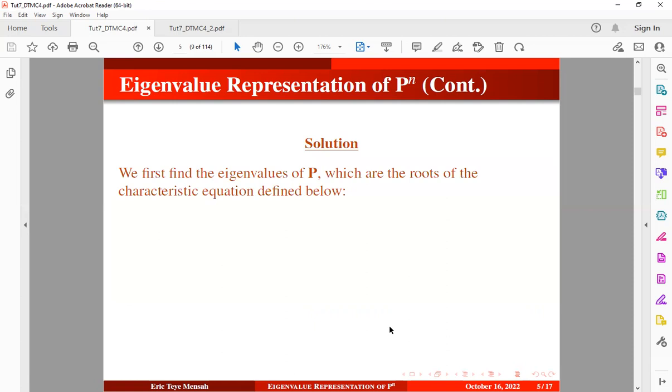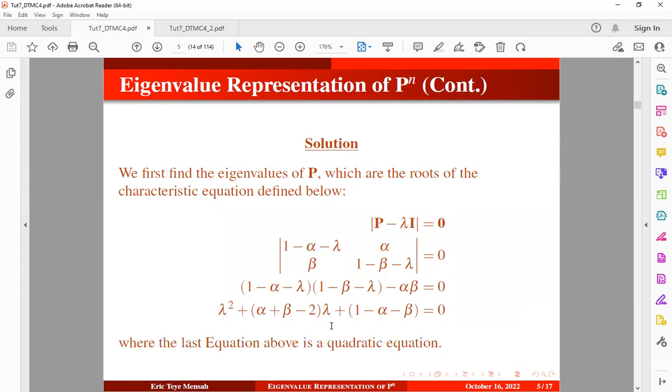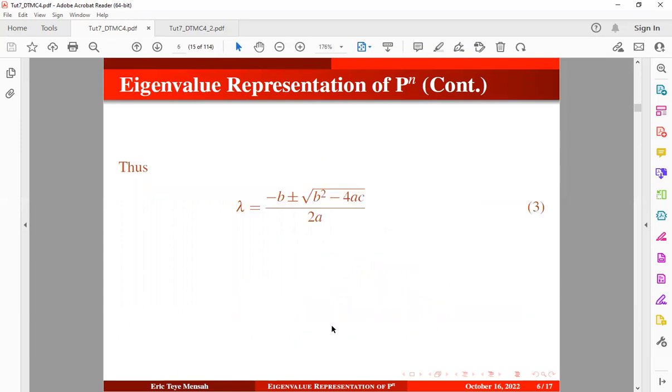So we first have to find the eigenvalues of the transition probability matrix, which are going to be the roots of the characteristic equation defined below. Okay, so we can express this as the determinant of a 2 by 2 matrix. And we know that we take the product of this minus the product of that. Okay, so that's how we get the determinant. Once you work this out, you are going to obtain this, which looks like a quadratic equation. So we know the quadratic formula, right? So we have the coefficient of A to be 1, the coefficient of B to be that, and the coefficient of C to be that, okay?